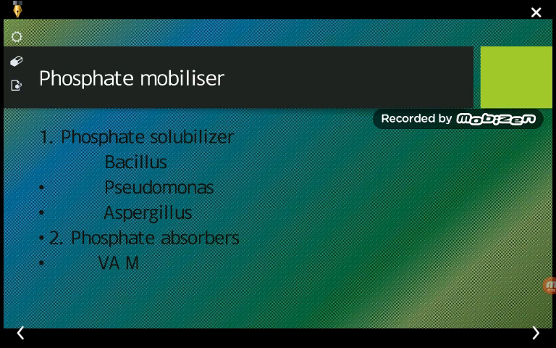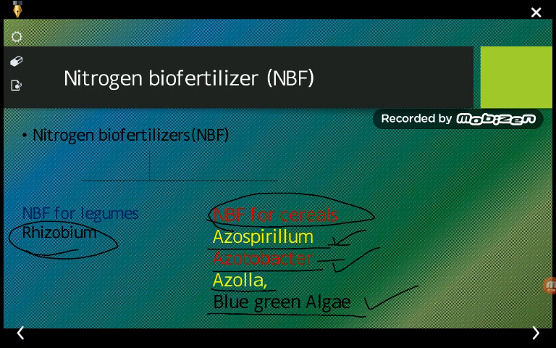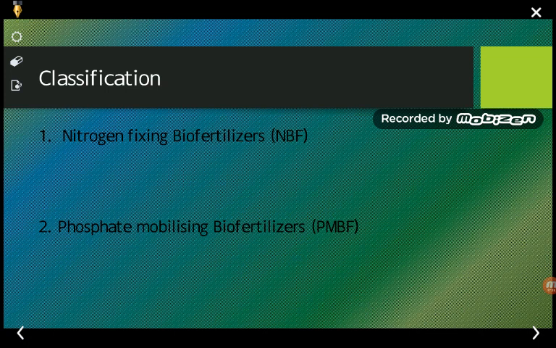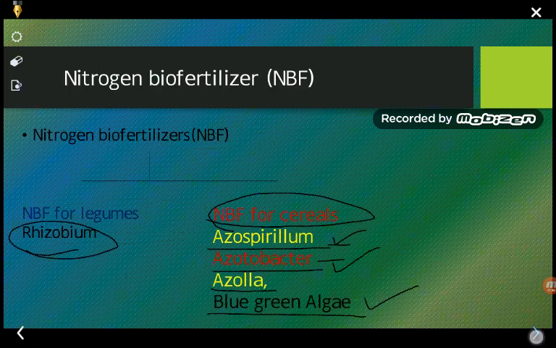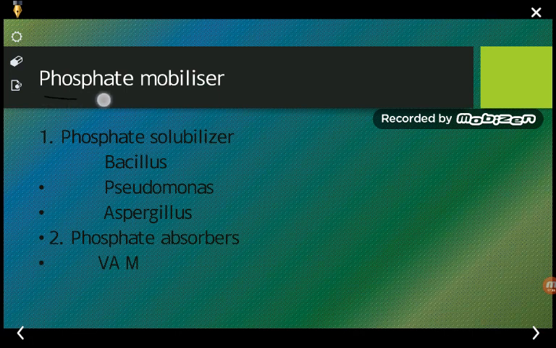Next is the phosphate mobilizer. As we have already seen, biofertilizers can be classified into three groups. First one is nitrogen fixing biofertilizer, next is phosphate mobilizing biofertilizers. These fertilizers mobilize the phosphate. Phosphate mobilizers may again be divided into two.